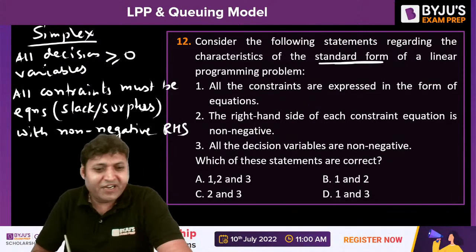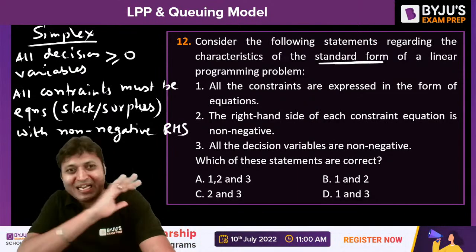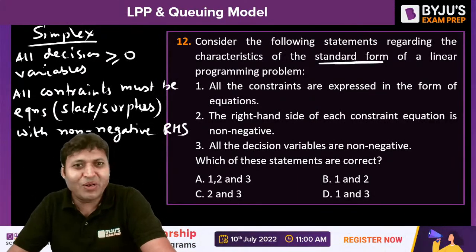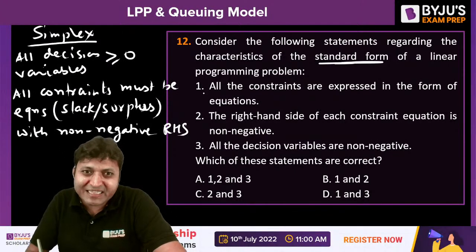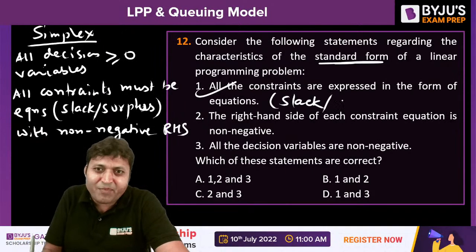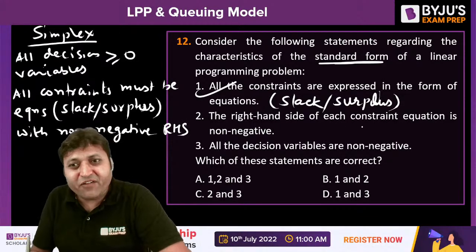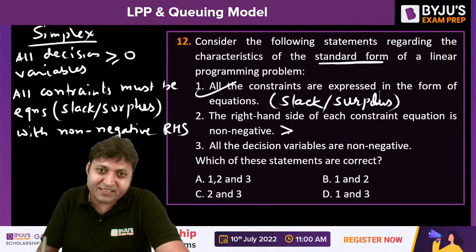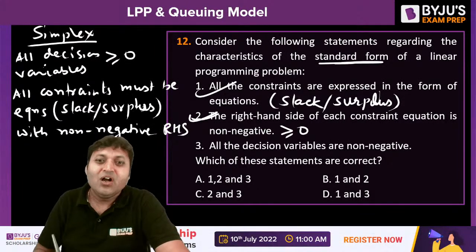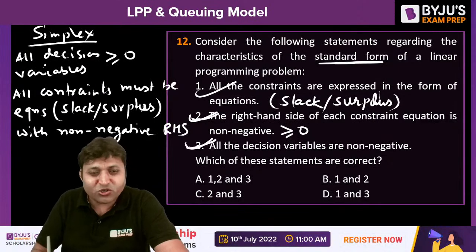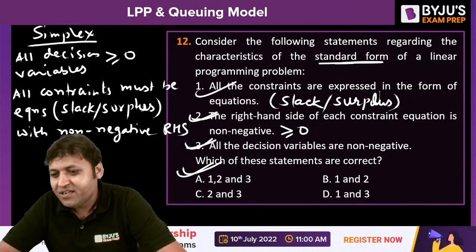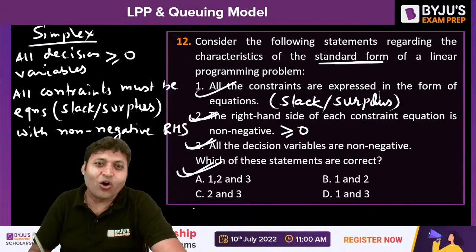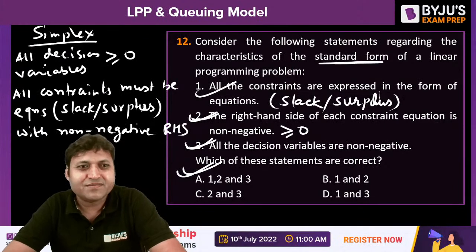If it is a negative right hand side, then you should multiply the whole equation by -1. Then it will become a non-negative RHS. Now, all the constraints are expressed in the form of equations. That is correct, using slack or surplus variables. The right hand side of each constraint equation is non-negative. Yes, I have already told you that is also true. All the decision variables are non-negative. That is also true. So the correct answer for this question is option A. Shubham, option A will be the right answer. All 1, 2, 3 are correct.